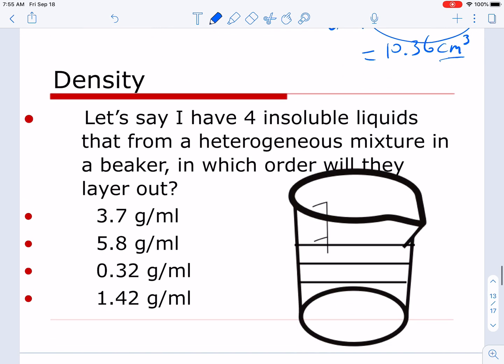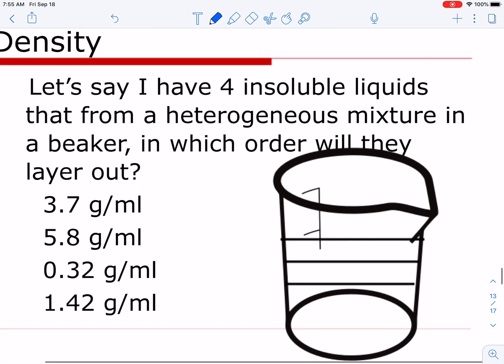All right, last little part here. Let's say that I have 4 insoluble liquids. What does it mean by insoluble? It means that they do not dissolve together. So if I have these 4 liquids that do not mix together evenly, don't dissolve together, we know we'll have a heterogeneous mixture.